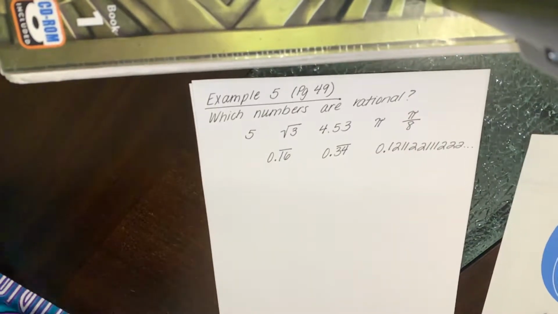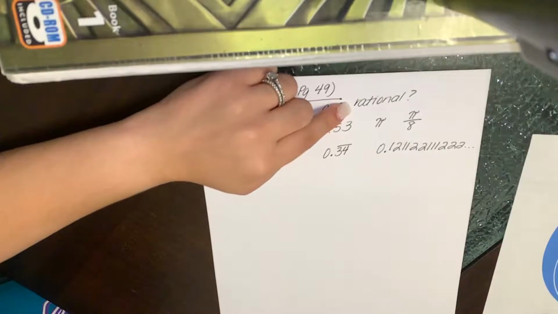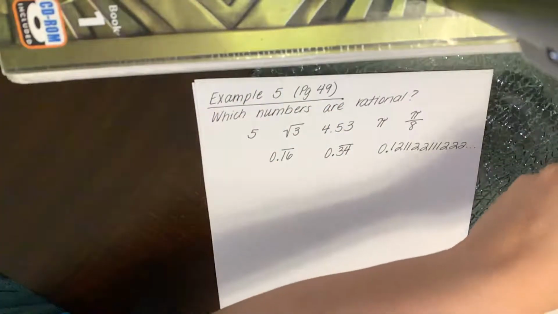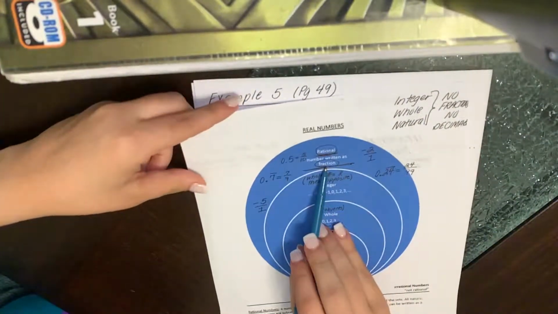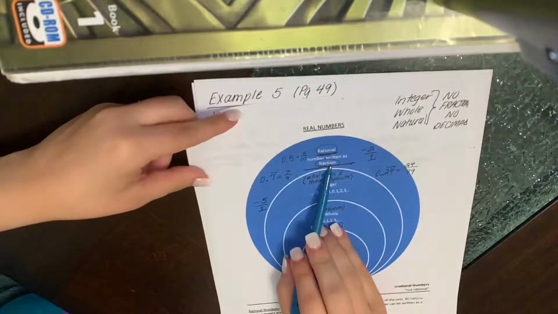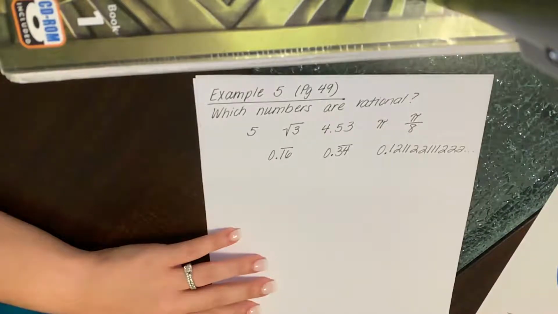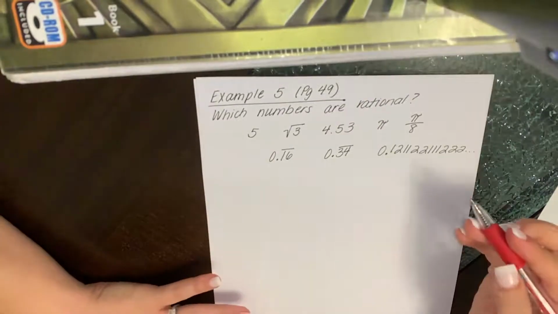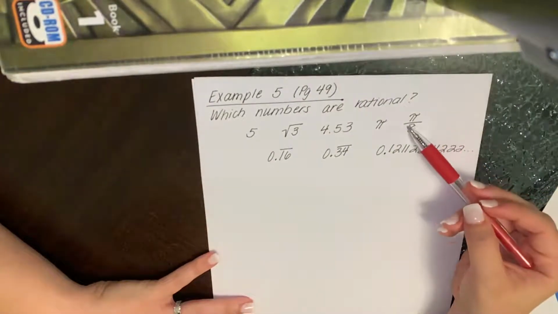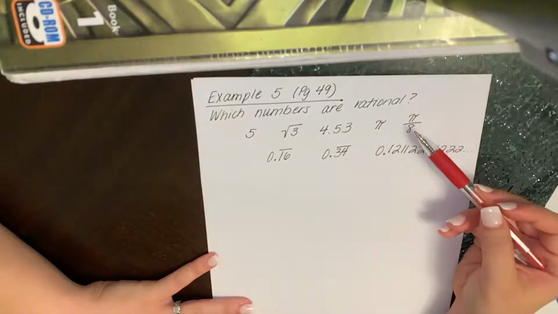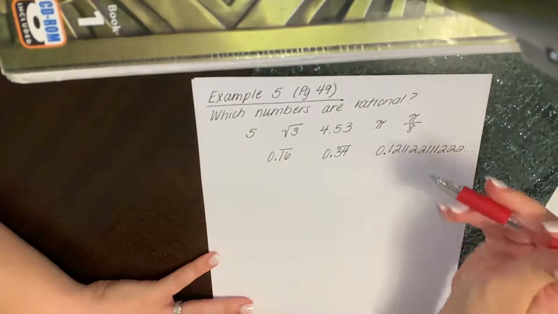Now, let's go over the definition of rational again. Rational means that I can write it as a fraction, right? So there's going to be some obvious ones that we can tell that we can write as a fraction, okay? And the first one that I see might be tempting to maybe say that it's rational is this one, because even though it looks like a fraction, this is not actually rational.